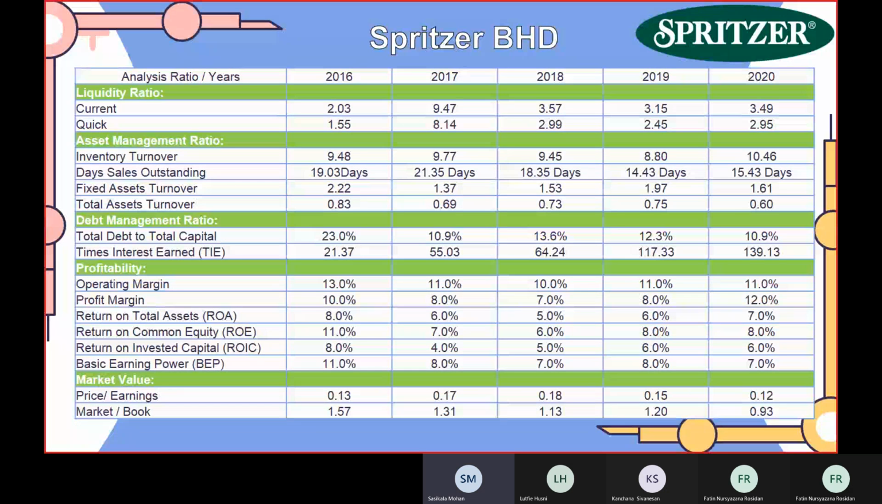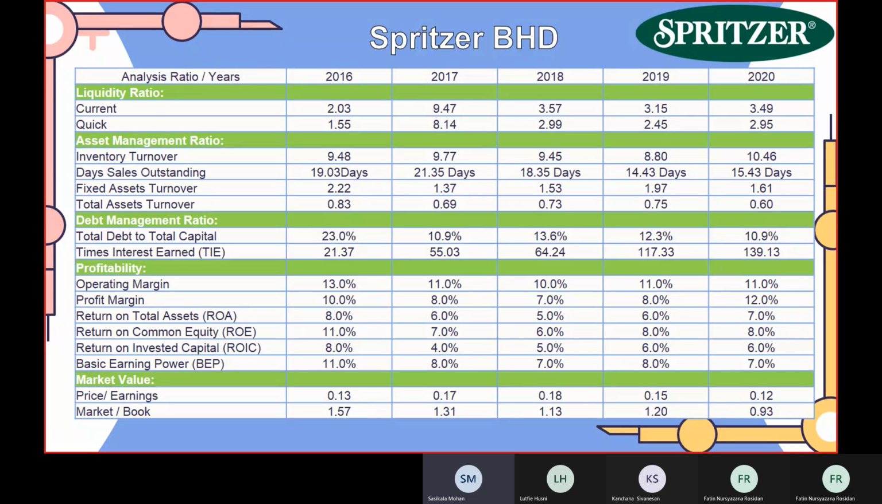Okay, I'll go with Spritzer Berhad. First one, current ratio, is highest in 2017 at 9.47. Second, quick ratio, the highest is 2017 again with 8.14. Inventory turnover, the highest rate is for 2020, which is 10.46. Days sales outstanding, the highest rate is 2017, which is 21.35 days.